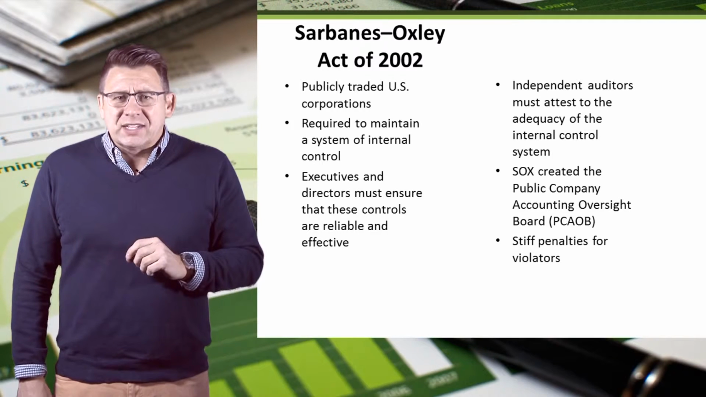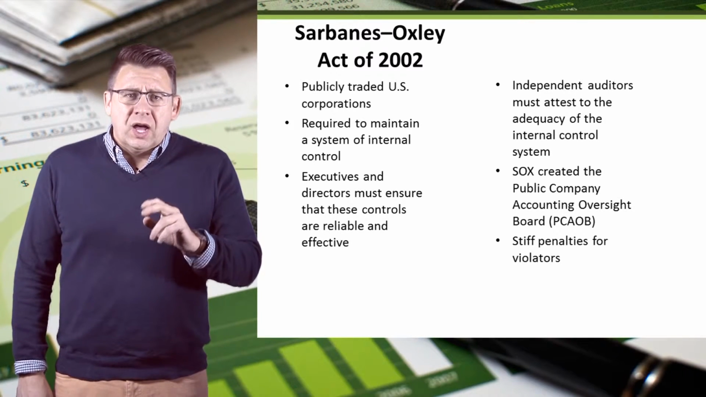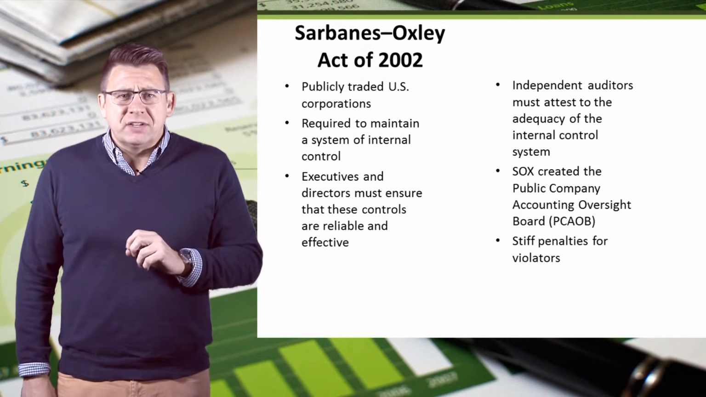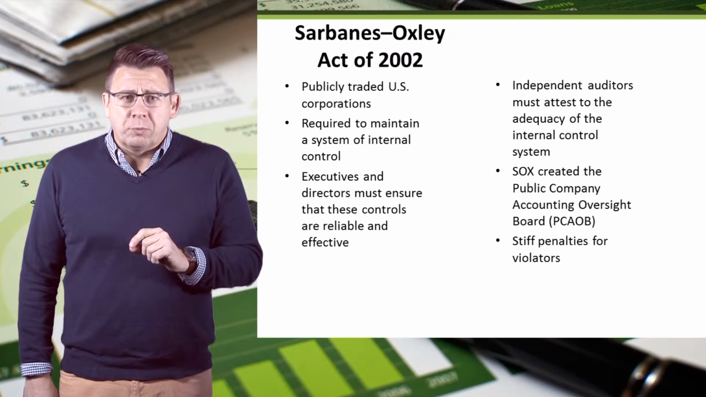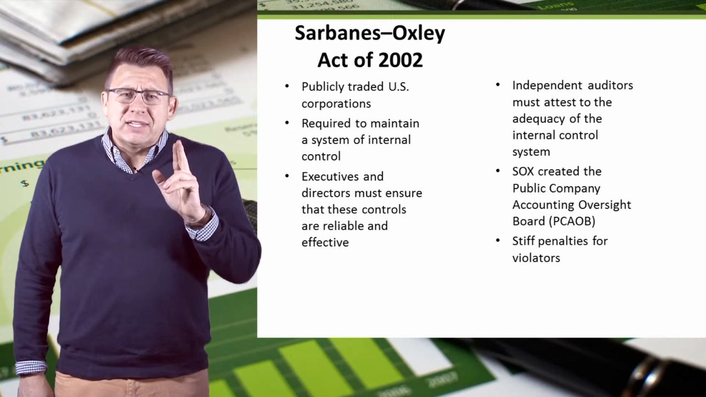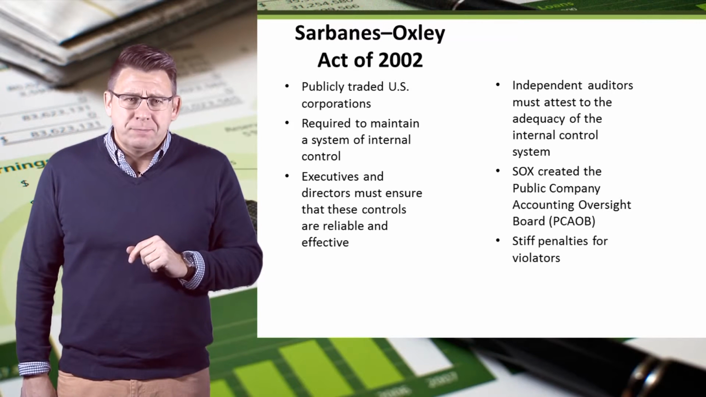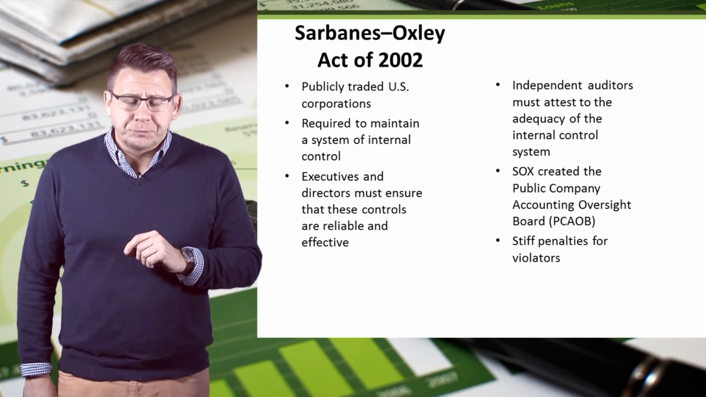The Sarbanes-Oxley Act of 2002, which is more commonly called SOX, is a bill that contains 11 sections, and it was enacted in reaction to a number of the corporate accounting scandals, including Enron and WorldCom. It applies to publicly traded U.S. companies. It requires them to maintain a system of internal controls.